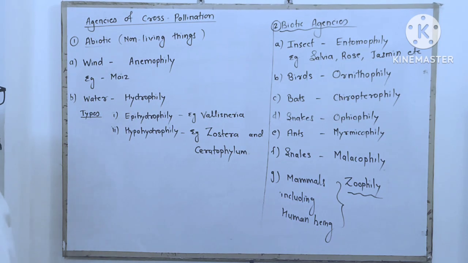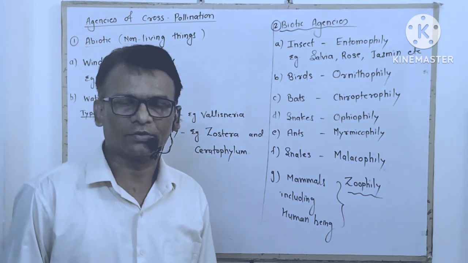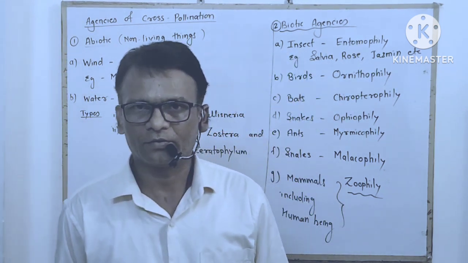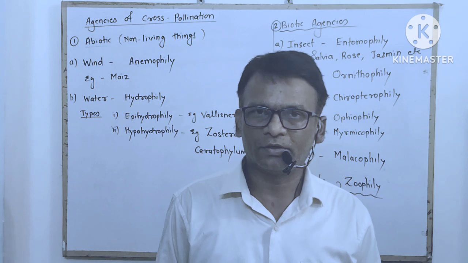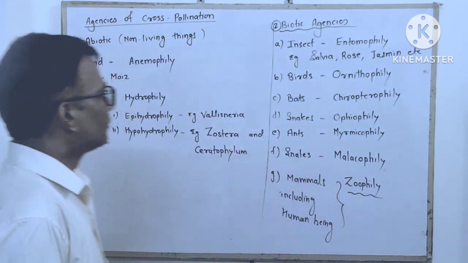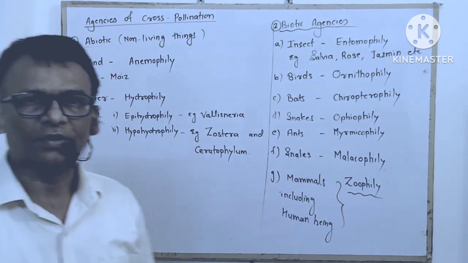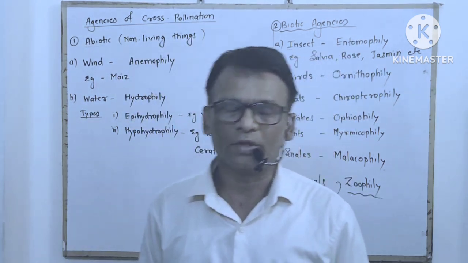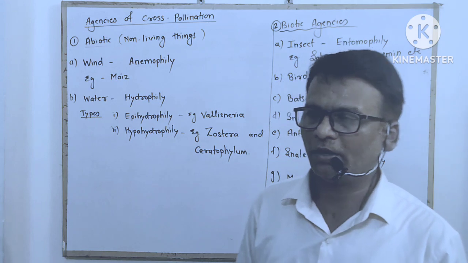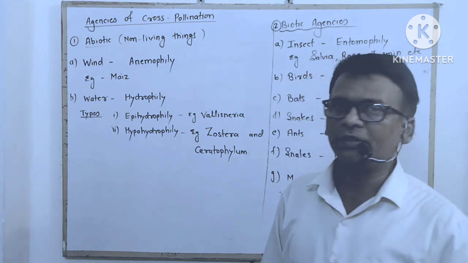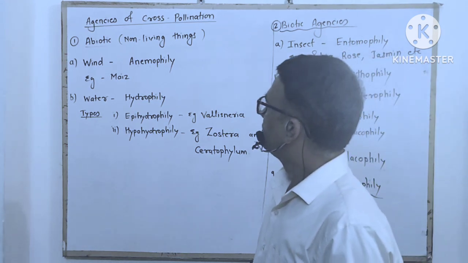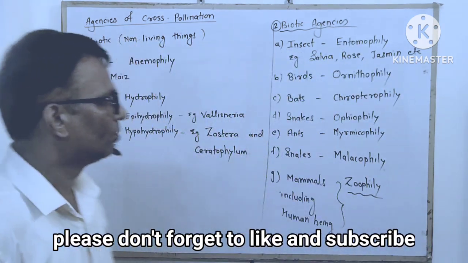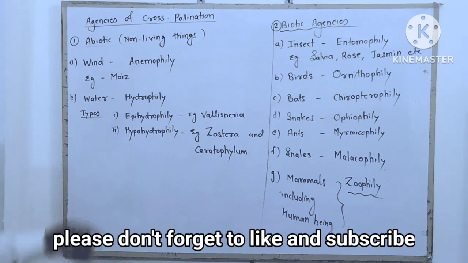Today we will see agencies of cross-pollination. Cross-pollination occurs between two plants present distantly. So they require some agents for pollination, that is, the transfer of pollen grains from anther to stigma of a flower needs some agents. We will see the different types of agents in cross-pollination.